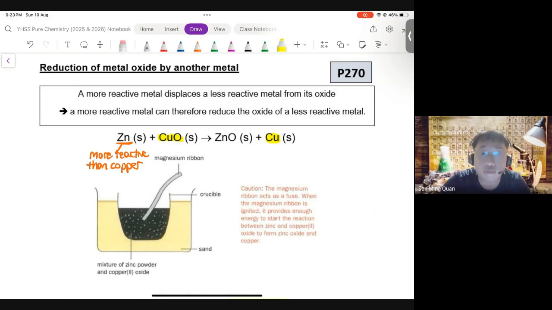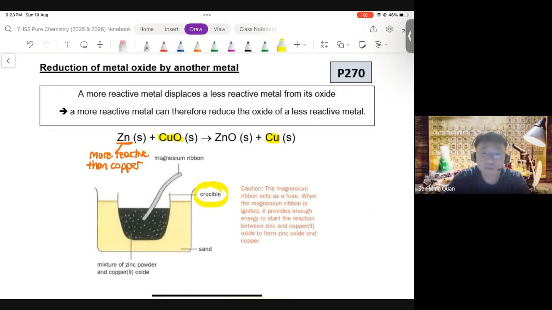Now, this reaction is very easy to do. All you need to do is to mix zinc with copper(II) oxide together in a crucible. A crucible is basically a container that is heat proof. It doesn't melt, so it can be heated up to a very high temperature and it still won't melt. That's important because this particular displacement reaction between zinc and copper(II) oxide releases a lot of heat. So it gets really hot.